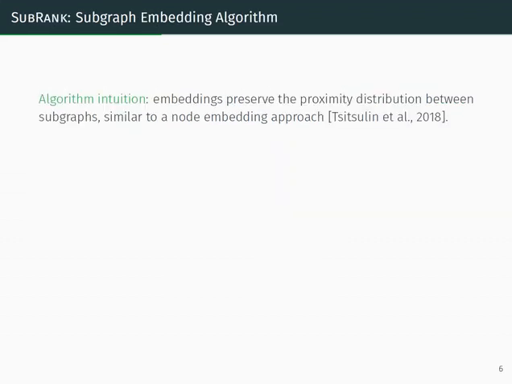I will move now to the subgraph embedding algorithm. The intuition for our algorithm is that embeddings of subgraphs should preserve the proximity distribution between the subgraphs. This is similar to a node embedding approach.